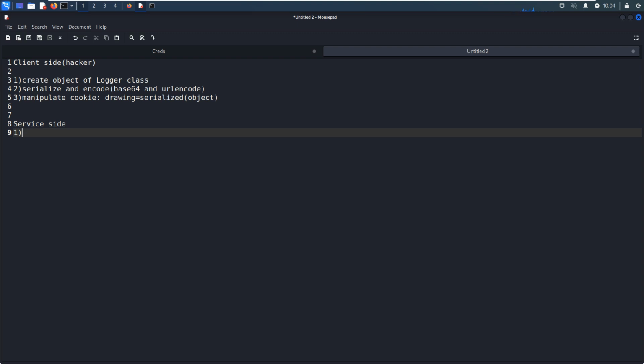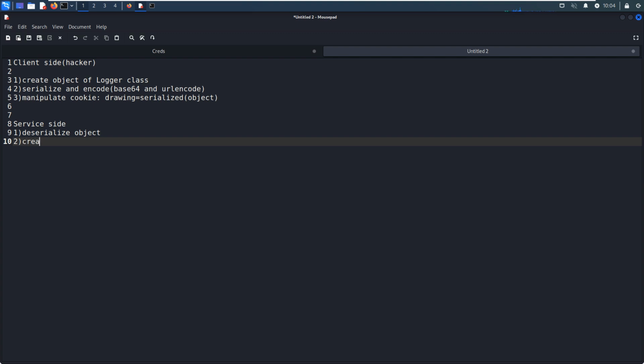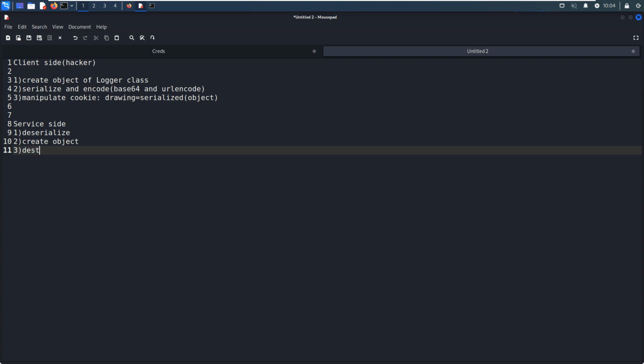At the server side, we will deserialize the cookie, and of course it will create the object and also destroy the object.